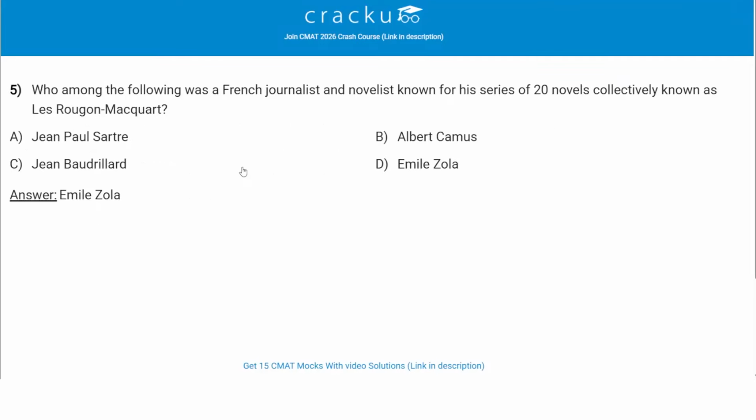Who among the following was a French journalist and novelist known for his series of 20 novels collectively known as Les Rougon-Macquart? So the correct answer is Émile Zola. Émile Zola was a prominent French novelist, journalist, and a leading figure of the literary movement of naturalism. He is known for his monumental 20-novel series, Les Rougon-Macquart, which portrays the lives, politics, and social conditions of the Second French Empire.